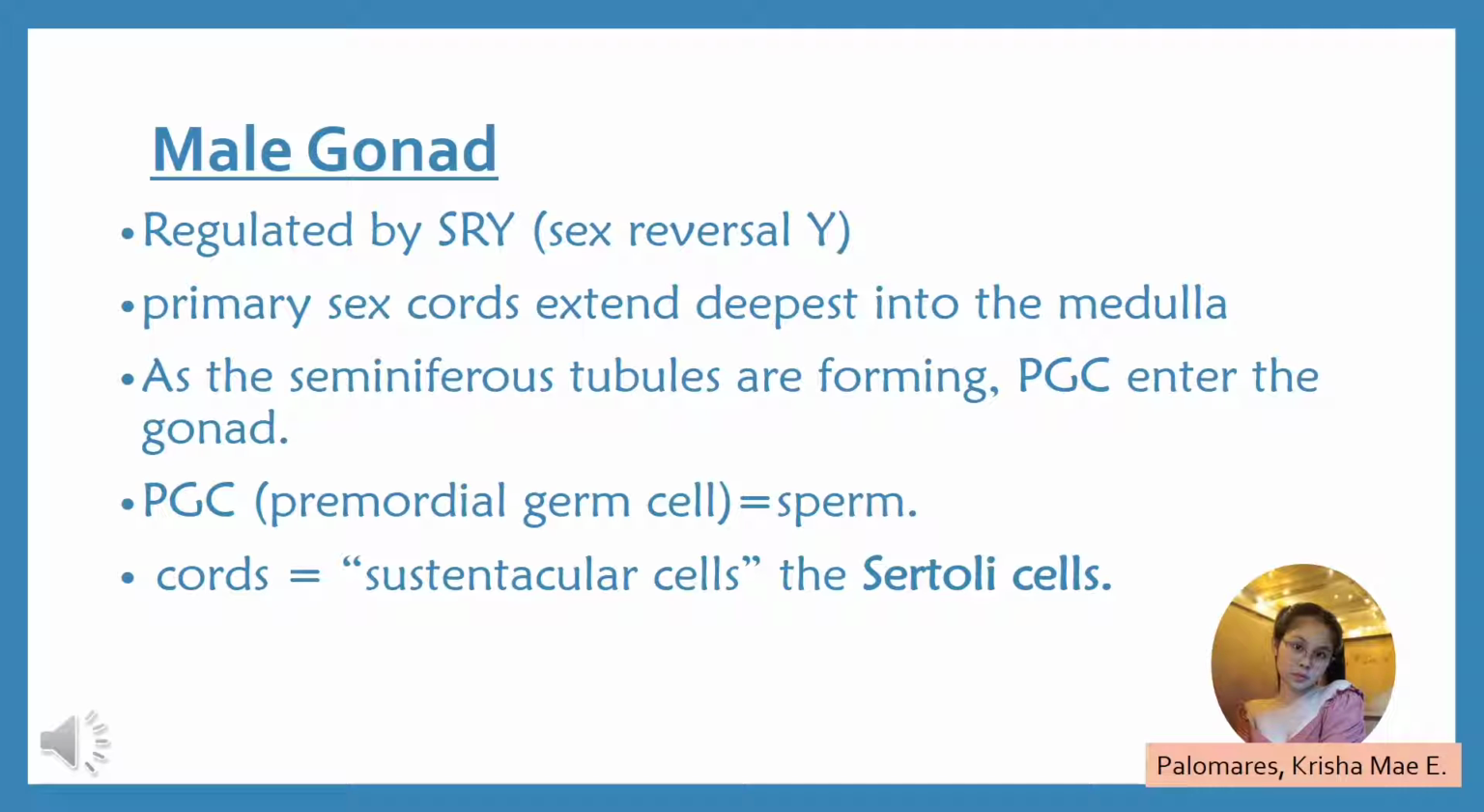As the seminiferous tubules are forming, the PGC enter the gonad and associate with the tubules. The PGC will give rise to sperm after puberty. The cords will give rise to the sustentacular cells of the tubules, which we call Sertoli cells.